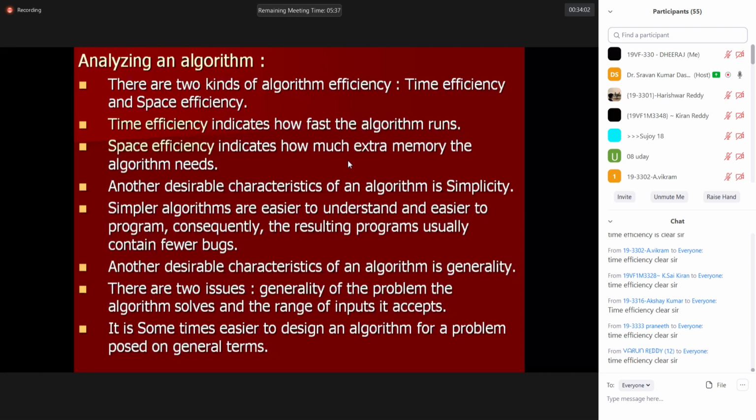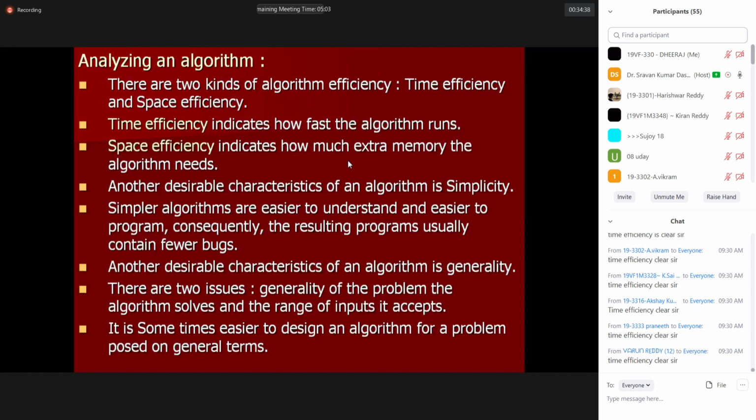Another desirable characteristic of an algorithm is simplicity. I'm discussing the ways of analyzing an algorithm. One is time efficiency and one is space efficiency. The next one is simplicity. What is simplicity? Simpler algorithms are easier to understand and easier to program. Consequently, the resulting program usually contains fewer bugs. Some people write the program easily, that is, every step is a basic step. What do you mean by basic step? If the number of operations involved in a step is minimal, one or two, then that operation is a basic operation.